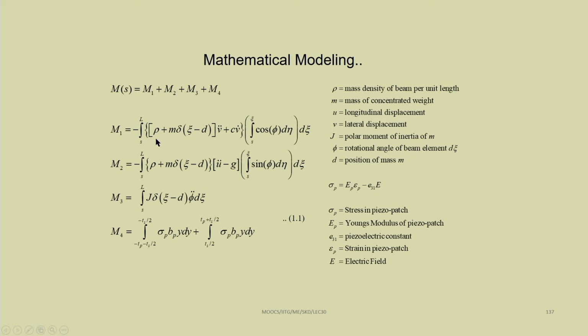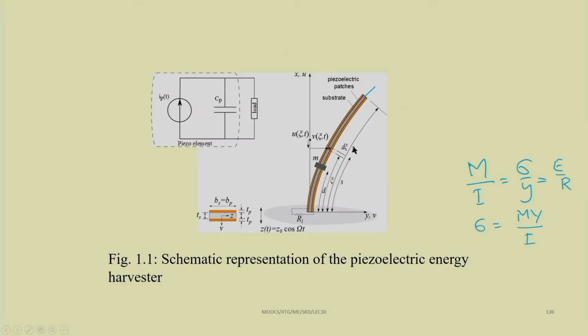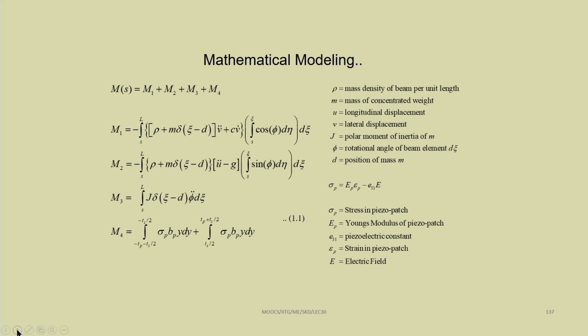Like in the previous case, we can derive M1, M2, M3. v is in the transverse direction, then axial direction displacement is u and transverse direction displacement is v. First we have to take the inertia force in the transverse direction. So, this M1 is due to bending due to the transverse direction forces. This is equal to (rho plus m delta(zeta minus d)) times (v double dot plus c v dot), into that distance, that is integral from s to zeta of cos phi d eta, where d eta is the dummy variable, into d zeta.